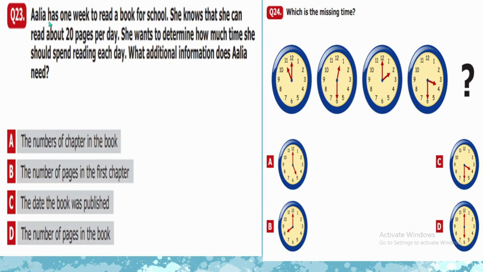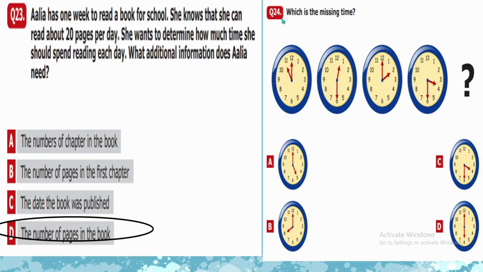Question number 23. Alia has 1 week to read a book for school. She knows that she can read about 20 pages per day. She wants to determine how much time she should spend reading each day. What additional information does Alia need? A, the number of chapters in the book. Of course, she doesn't need to know that. The number of pages in the first chapter, the date the book was published, unnecessary information. The number of pages in the book, because she is making a calculation of how many pages she has to read. So she should have the basic knowledge about how many pages are in the book. So option D is the correct option over here.